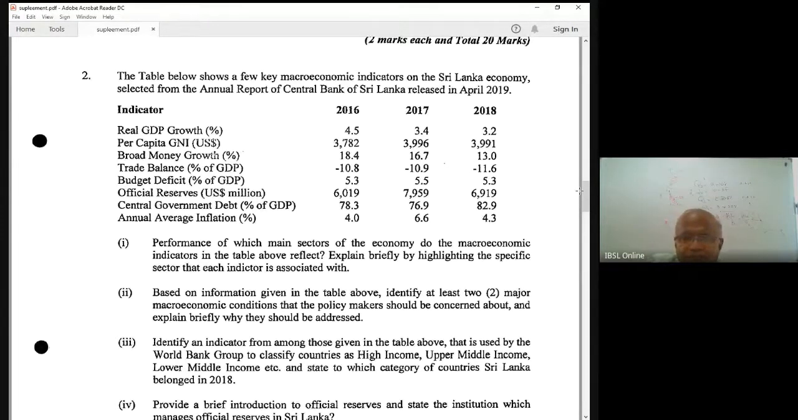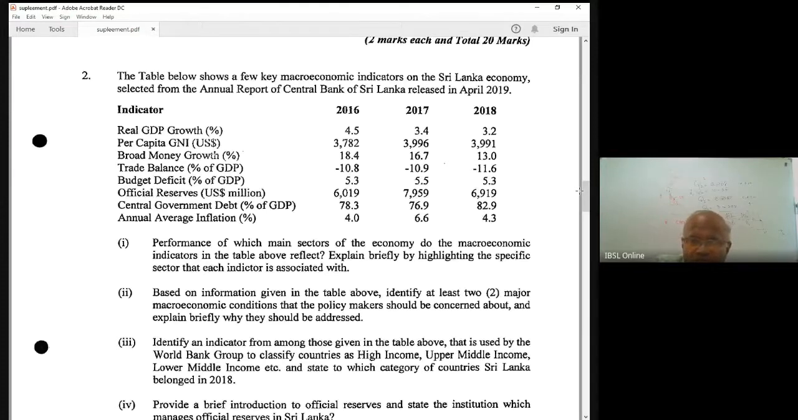Monetary sector growth is coming down: 18.4, 16.7, 13. What will happen? Accordingly, for example, the inflation rate goes 6.6, 4.3. This, of course, you can see clearly, there's a drop in inflation here, 6.62, 4.3, right? But the real issue is